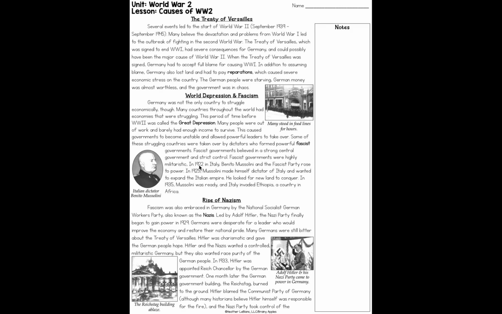In 1922, in Italy, Benito Mussolini and the Fascist Party rose to power. In 1925, Mussolini made himself dictator of Italy and wanted to expand the Italian Empire. He looked for new land to conquer. In 1935, Mussolini was ready, and Italy invaded Ethiopia, a country in Africa. And to the left, you can see his picture. That's Benito Mussolini.